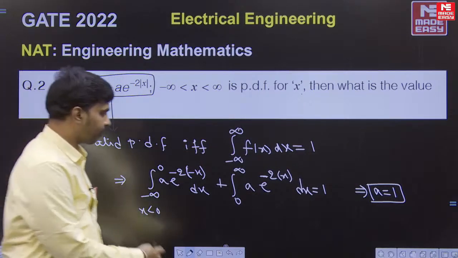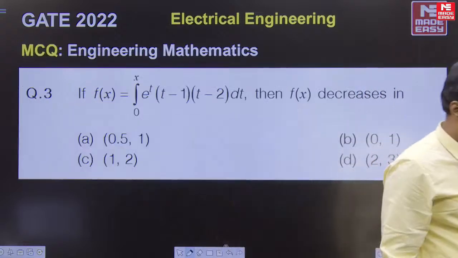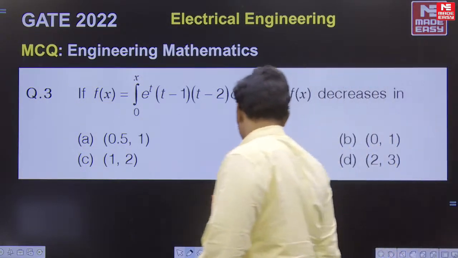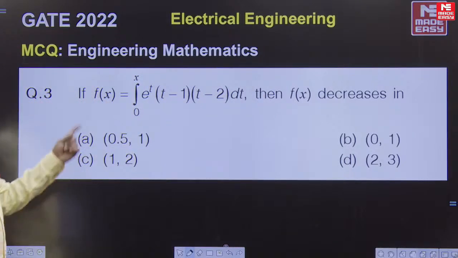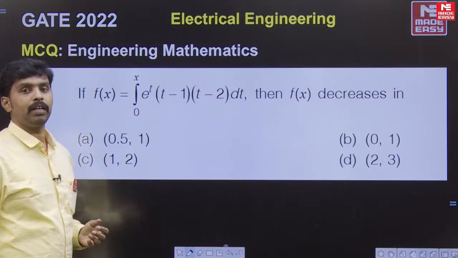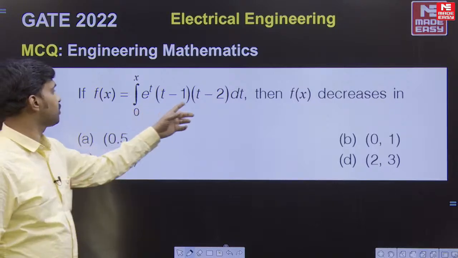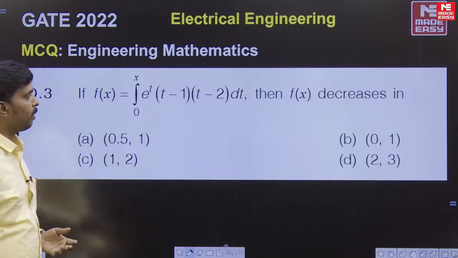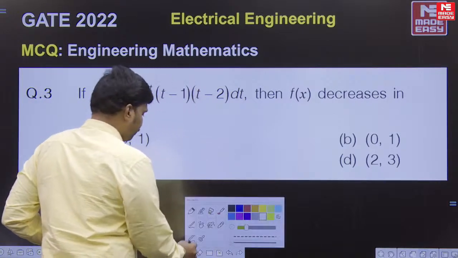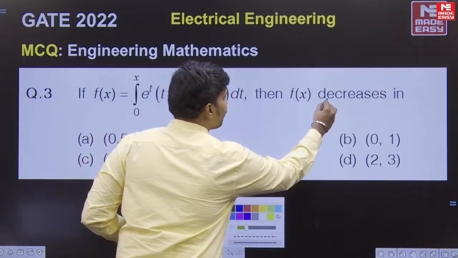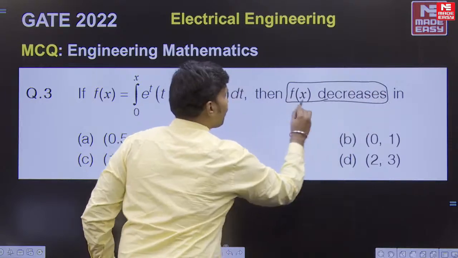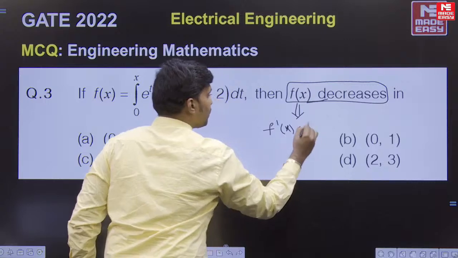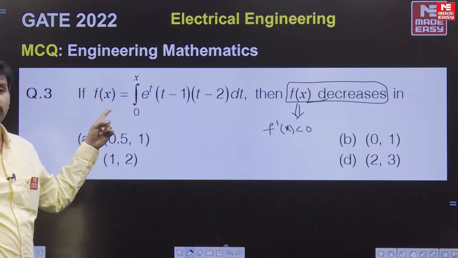Right, let's move on to the next question, dear. It's a very easy question from the probability side. The next question is from the calculus side. f of x is given here, and it's asking in which interval f of x decreases. See, simple. What is the condition for f of x to be decreasing? It is very clear, that is f dash of x is less than 0. So that means we need to differentiate this integral.